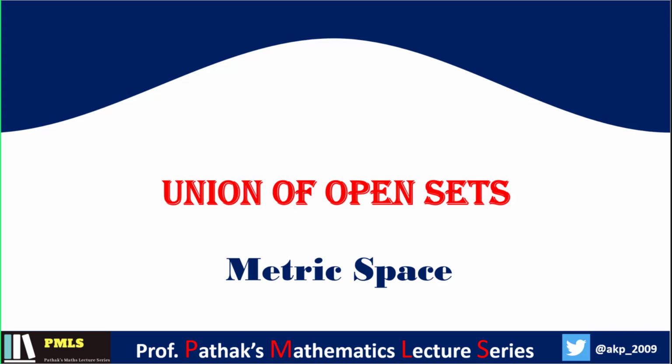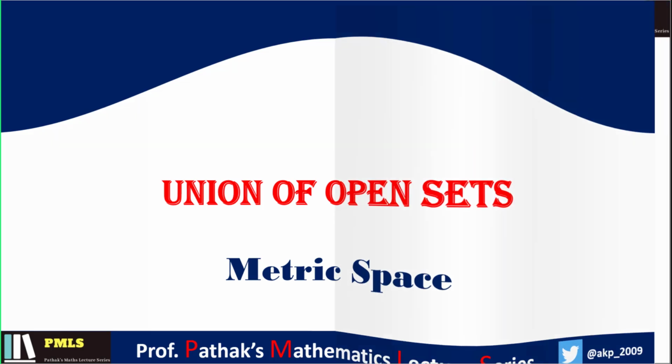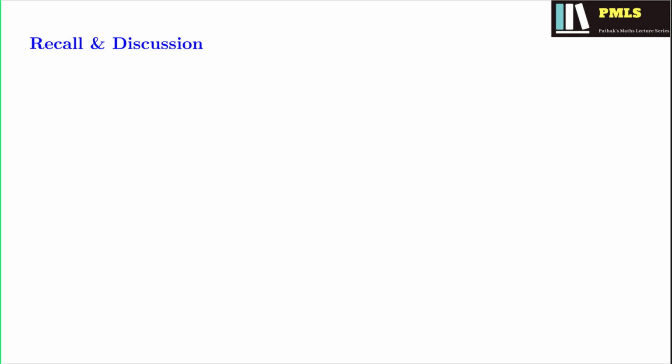But before we proceed to frame a mathematical proof for that, let us recall the definition of an open set and a primary discussion before the main result. Now we know that if we are given a set G, then this set G is said to be open if you take any point x in G, and for that point x you have an open sphere S_r(x) centered at x and having radius r within G.